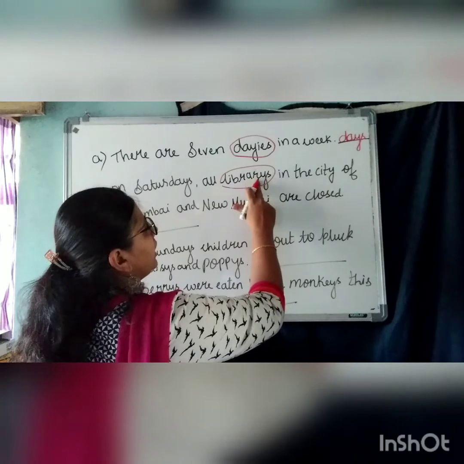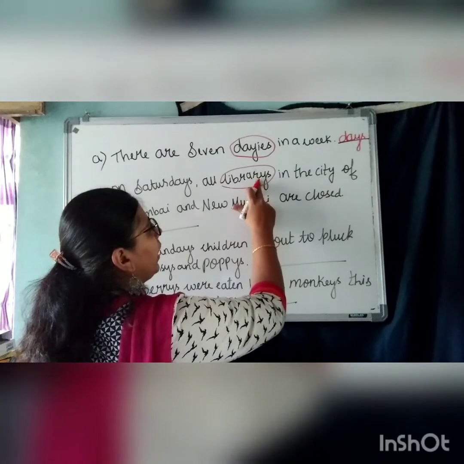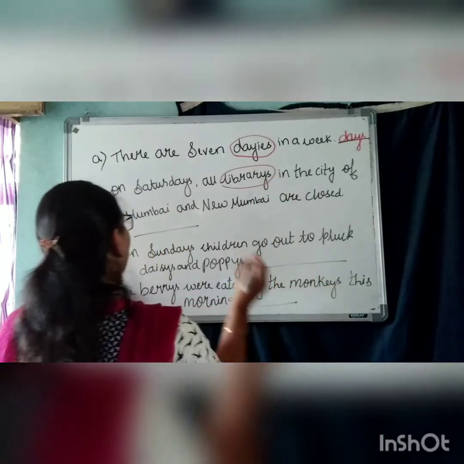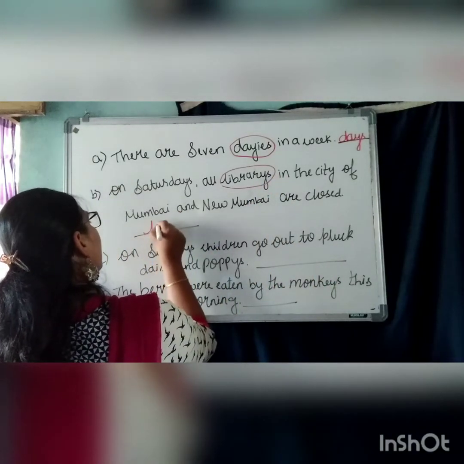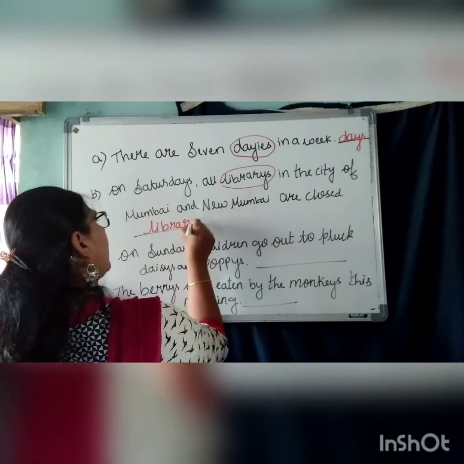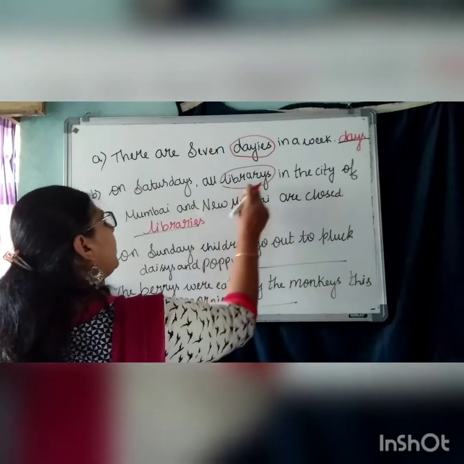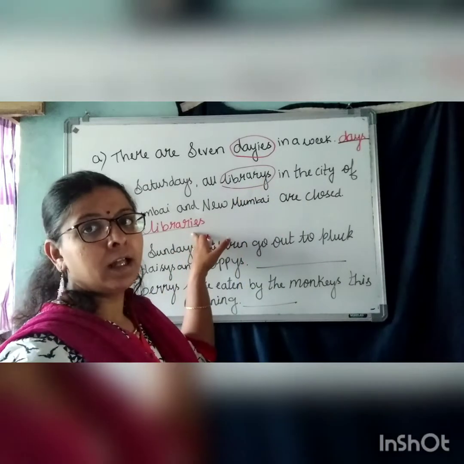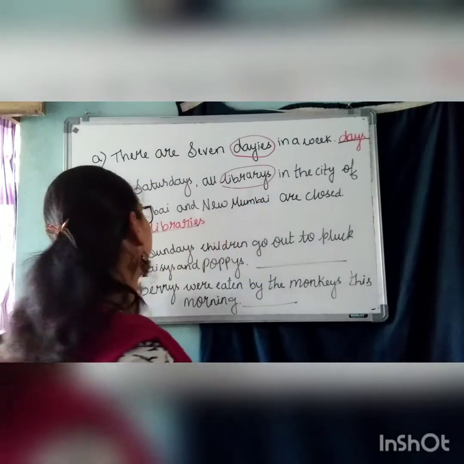When there is a consonant before Y, we don't add S here. We add IES. So what is the spelling of library? L-I-B-R-A-R-I-E-S. We remove this Y and we add IES. So it is libraries. Understood?